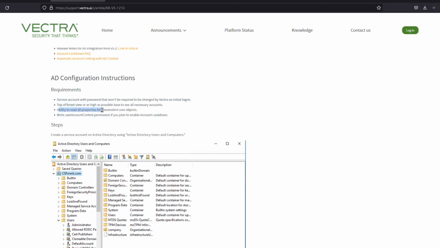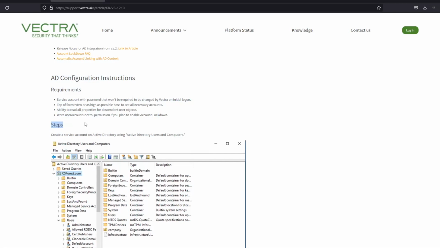Access to all the properties and permission to write user account permission is required in case you want account lockdown enabled on the Brain. The steps on the Active Directory side are there.